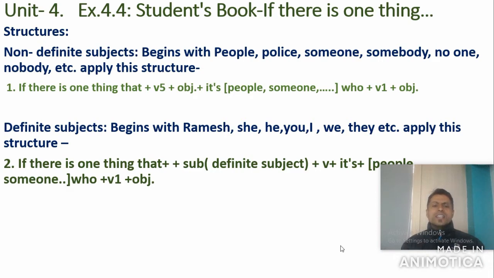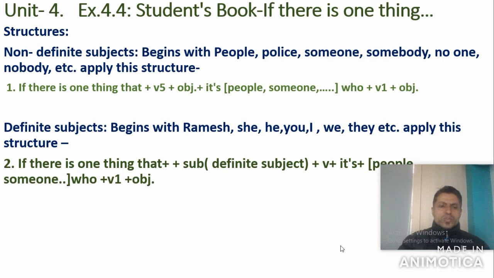Okay, this is the structure that we have to apply when we write the answer of the questions given in your exercise in students' book. Got it?